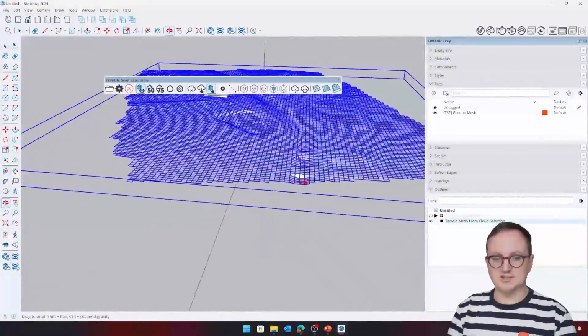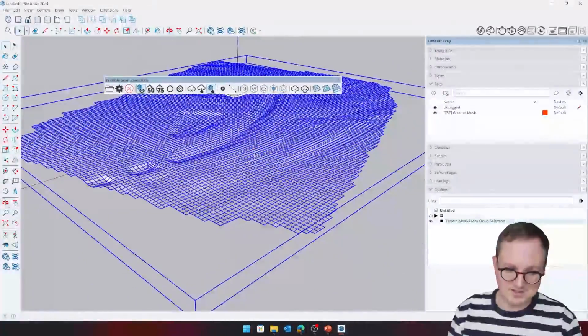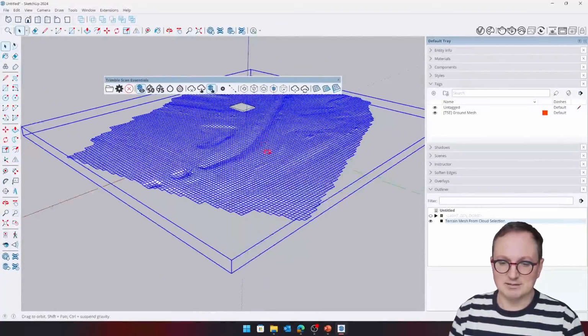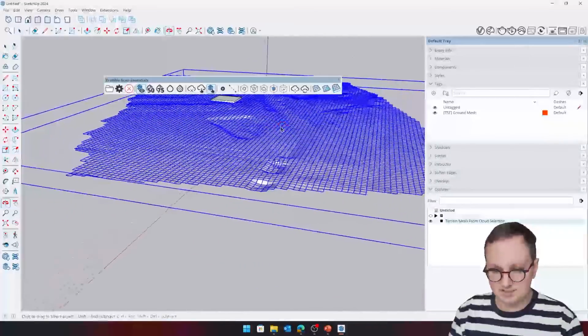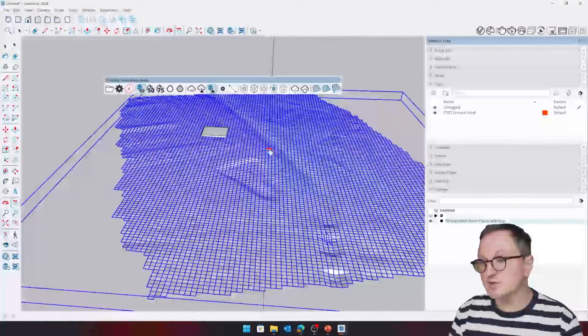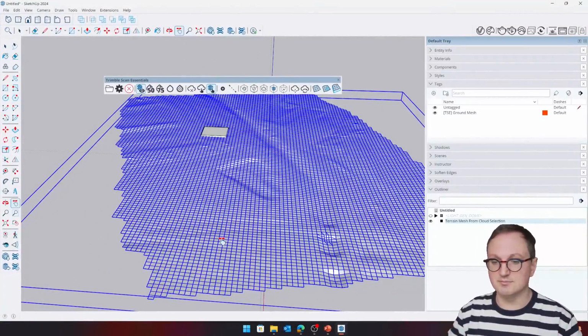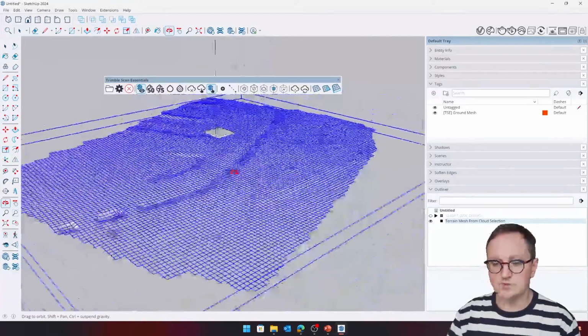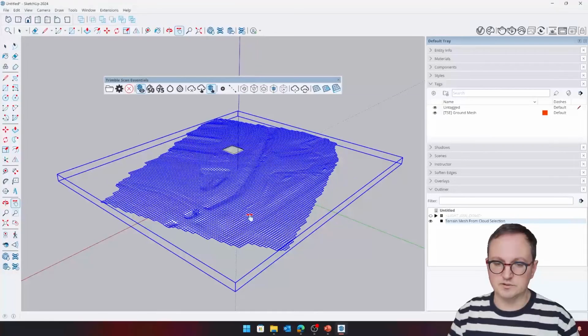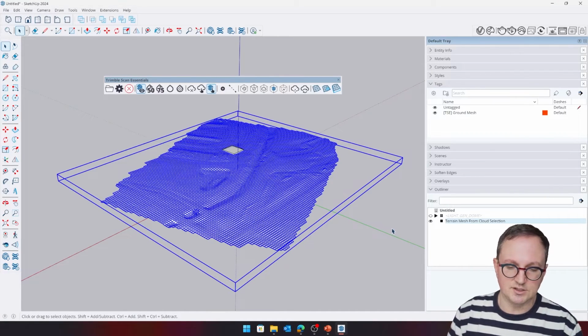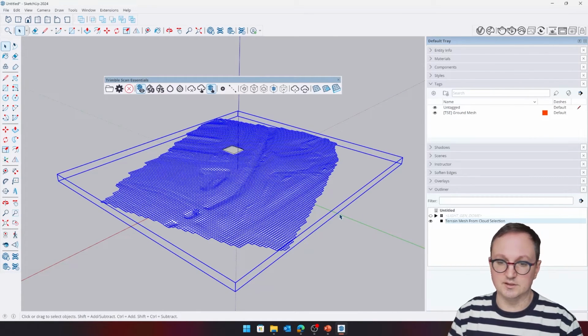For speed, I'm not going to do anything more than that on this stream here. But what you'll notice is that my buildings and my trees and things have gone. So this has created a ground mesh using some algorithms. It's actually removed some of those things to give us purely the ground. Again, really useful. So you can imagine how you could go away and use that inside a SketchUp project